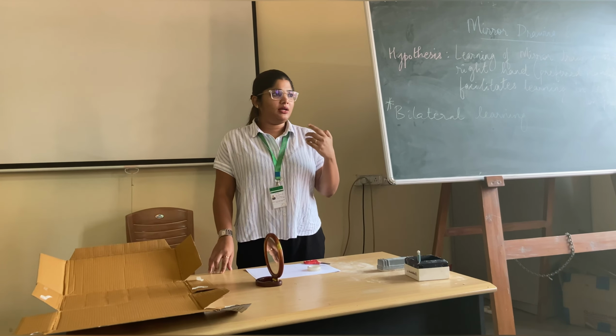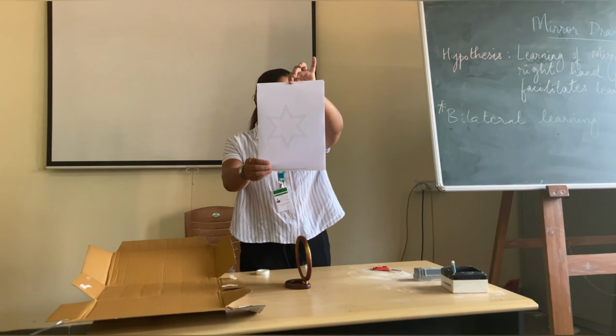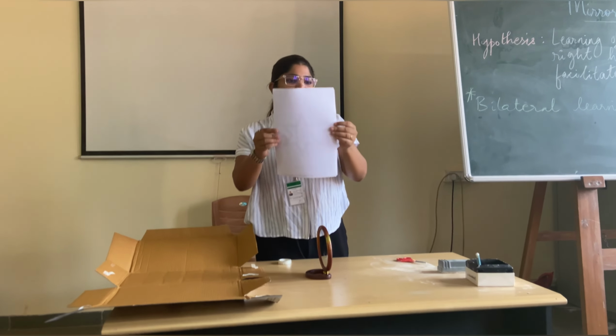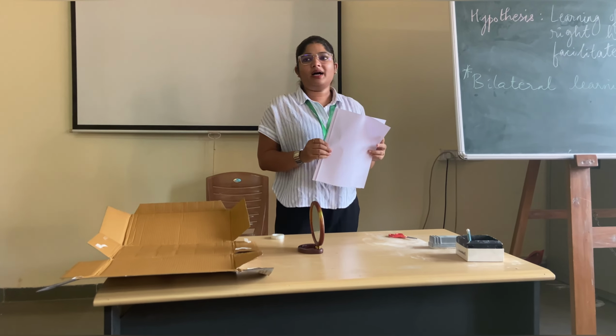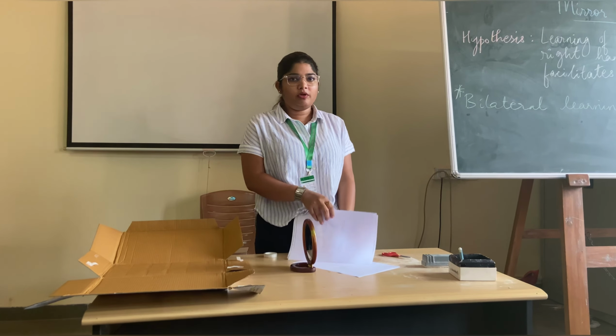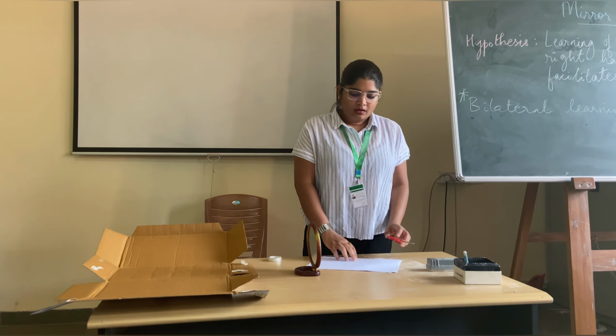So what we will do is, see this. This is a star design. We will be doing 5 trials each, but just for the sake of demonstration, we will be using only 2. One for left hand, one for right hand.